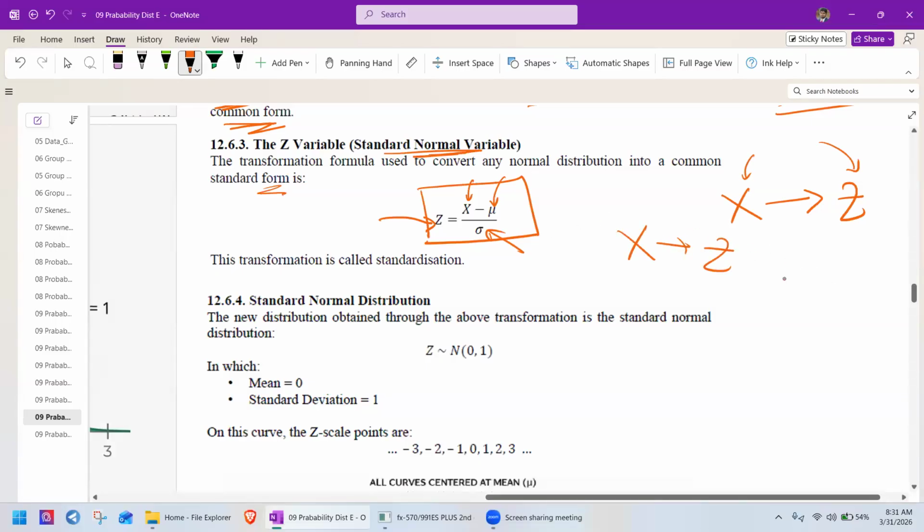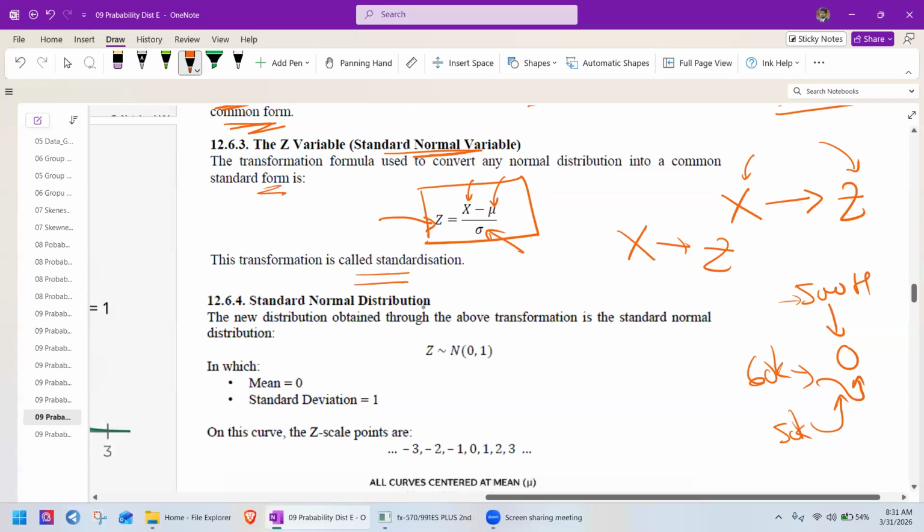Say for example, here the TV tube 5000 hours, this mean becomes 0. And the employee salary is 60,000, right? When we standardize, this mean becomes 0, and the package weight, say 50 kilograms, becomes 0 when we standardize. This transformation is called standardization.